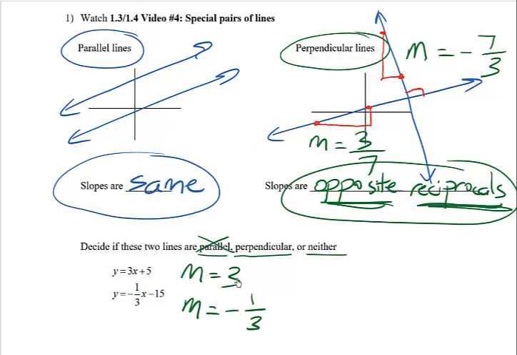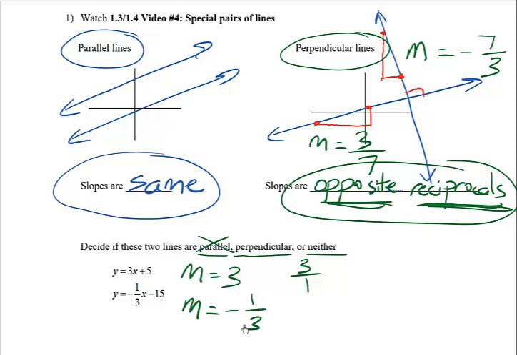Let's see. Well, this guy's positive and this guy's negative, so that's good. That fits with the opposite. What about the flipping upside down part? This guy looks kind of funny because it's just a whole number. Well, as we said earlier, you can always take your whole number slopes and write them as a fraction if you wanted to temporarily by putting a 1 underneath it. And I think that's helpful here because you can see now that if I flip 3 over 1 upside down, I'm going to get 1 over 3.